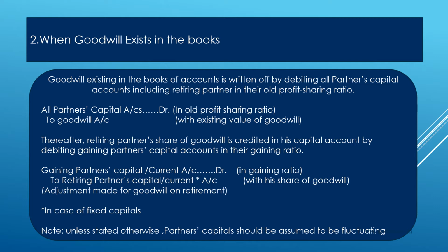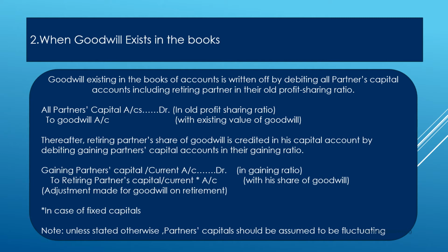Here, the sacrificing partner is the retiring partner. So the journal entry is gaining partner's capital account debtor to retiring partner's capital account. The gaining partner should compensate the retiring partner's share of goodwill in their gaining ratio. So the journal entry is gaining partner's capital or current account debtor to retiring partner's capital or current account. The retiring partner should get his share of goodwill, and this should be borne by the gaining partners in their gaining ratio.